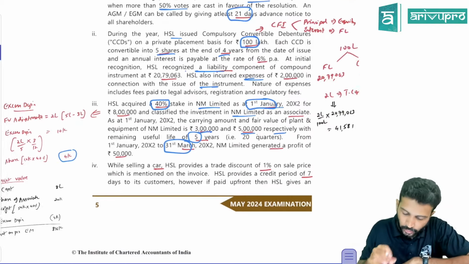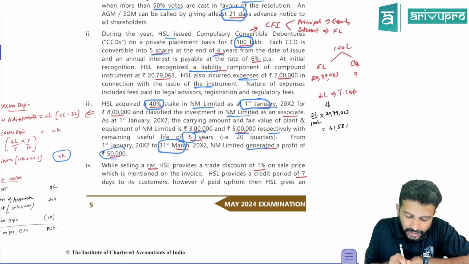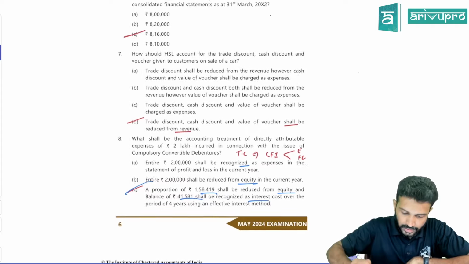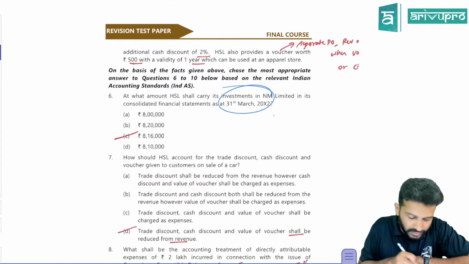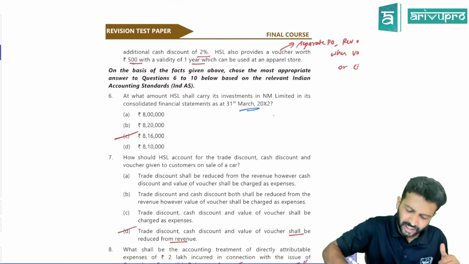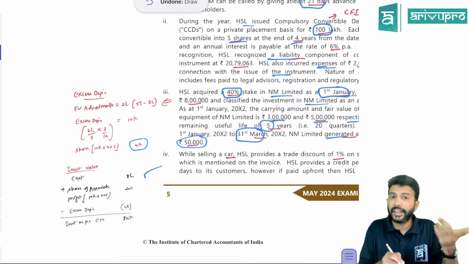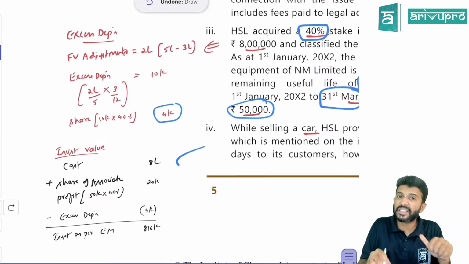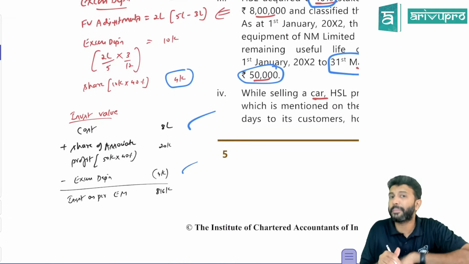Okay. Next, what are they asking? The associate company also generated a profit of 50,000. So what is the requirement? If you check the requirement, in one of the questions they asked, what is the carrying amount of the investment in the associate company at the year end? So how do you get the carrying amount of the investment? How much did you buy it for? 8 lakh, right? Then is there any additional depreciation? Yes. Due to this fair value adjustment, you got investor share of additional depreciation of 4,000, which you need to reduce. Then did associate company make any profit?